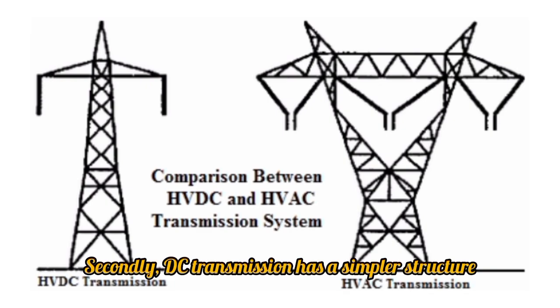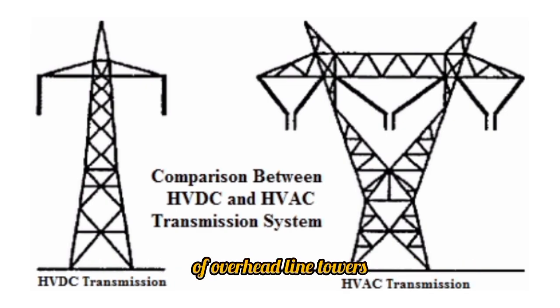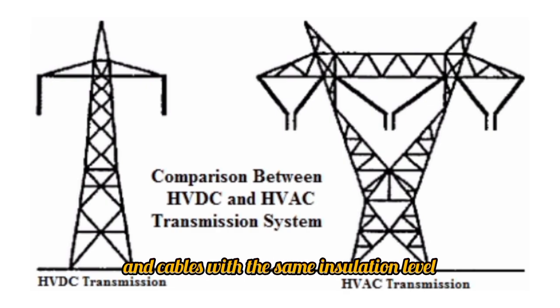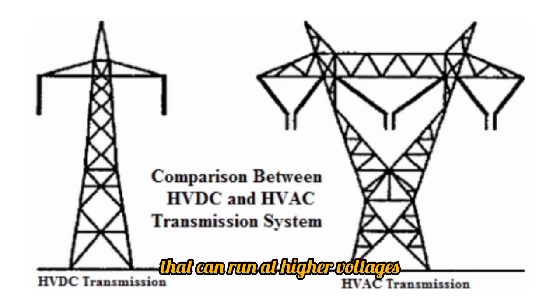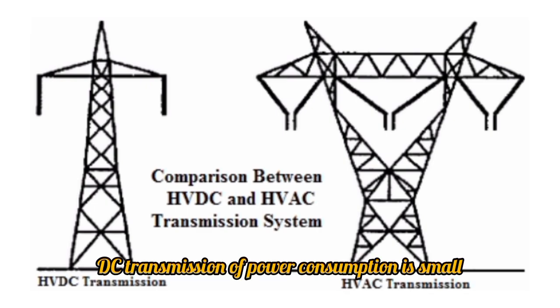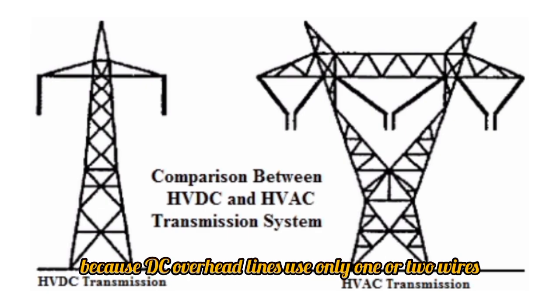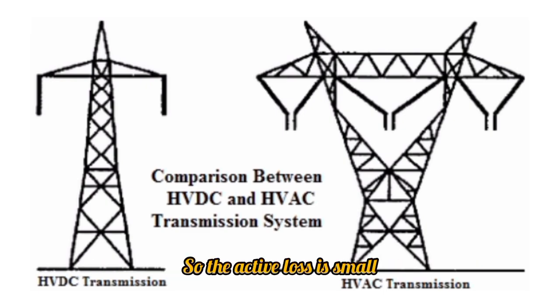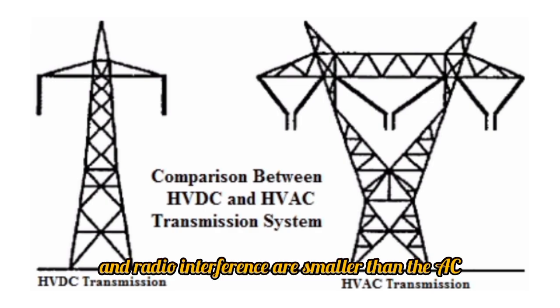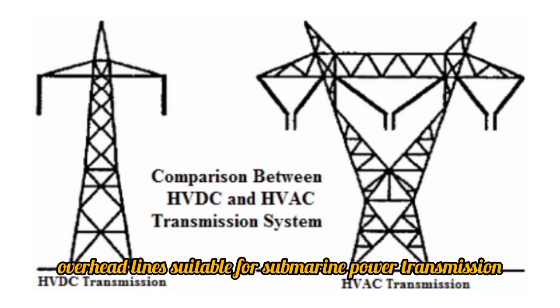Secondly, DC transmission has a simpler structure of overhead line towers, narrow line corridors, and cables with the same insulation level that can run at higher voltages. DC transmission power consumption is small because DC overhead lines use only 1 or 2 wires, so the active loss is small and has a space charge effect. Its corona loss and radio interference are smaller than the AC overhead lines, and it is suitable for submarine power transmission.